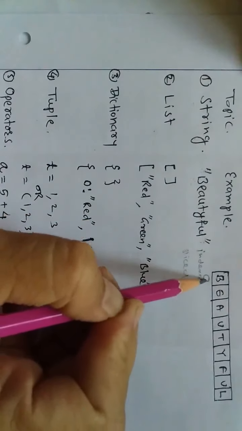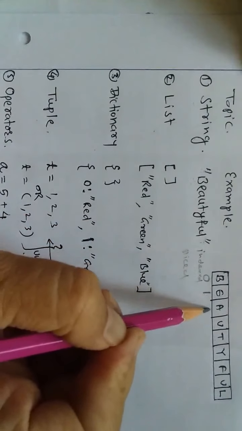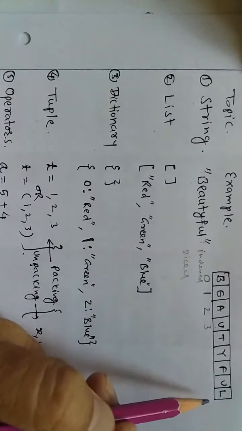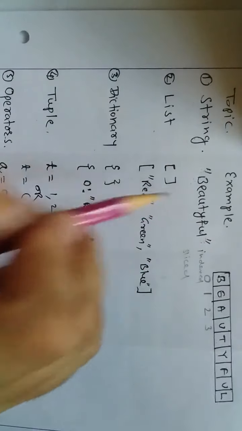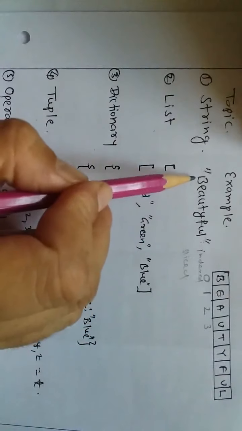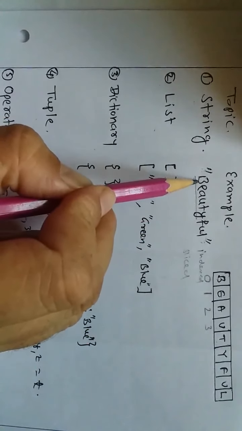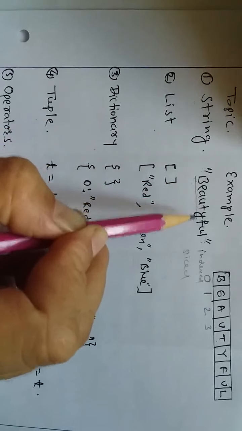So B is at position 0. Index of E is 1. Index of A is 2. Index of U is 3. In this way the string is indexed. And what is sliced? Sliced means a substring. Now in this beautiful, suppose we want to extract beauty. So here the index starts from 0 and ends at 5: 0, 1, 2, 3, 4, 5. Ends at 5.